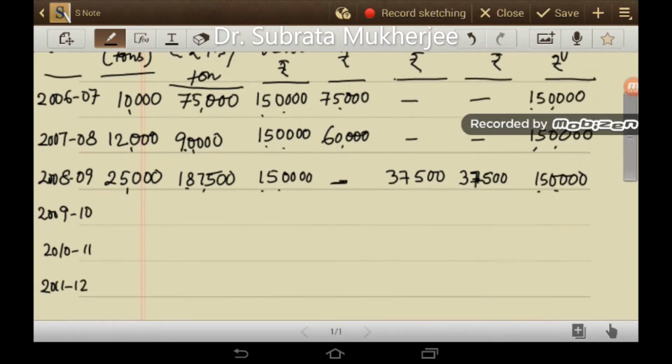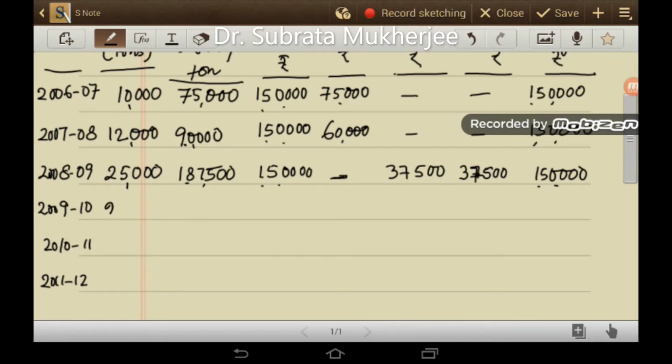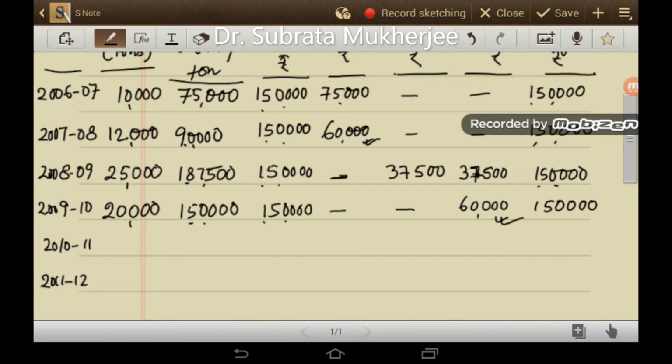Then in 2009-10 there is an output of 20,000 tons. So 20,000 into 7 rupees 50 paise is 1,50,000. So minimum rent is also 1,50,000. So there is no excess working or short working. Short working recovered is nil. So the amount of 60,000 short working which arose in the year 2007-8 will be lapsed in the year 2009-10. So the amount payable to the landlord again will be 1,50,000.